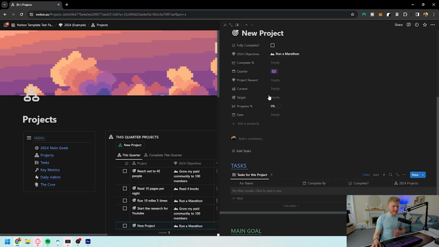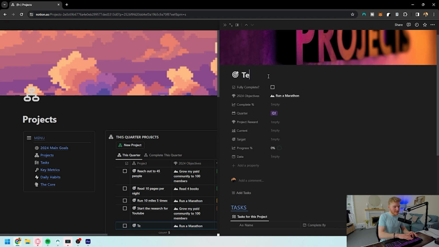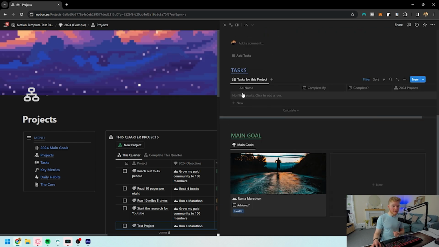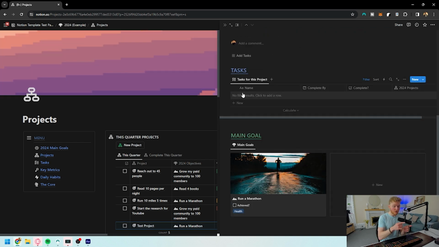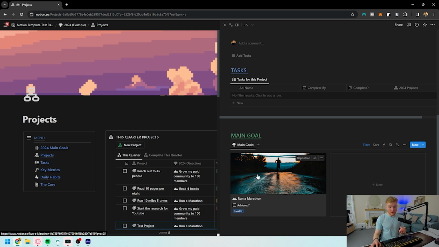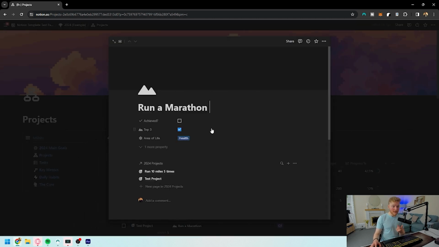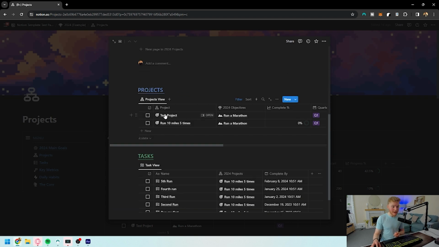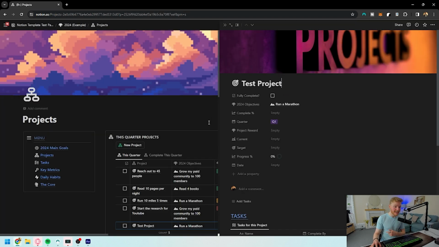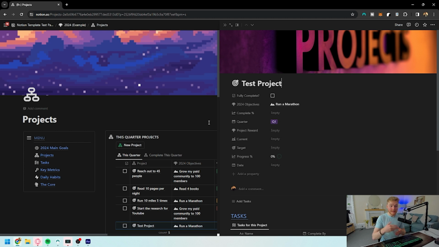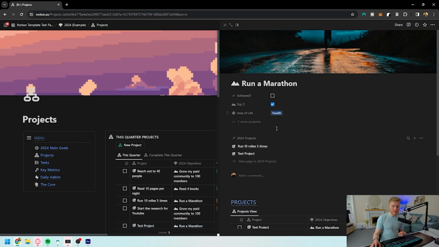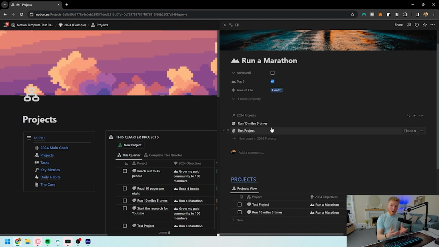But if we come back into this new project, and I'm just going to do a test project in here so that you can see it actually in working mode, you're going to be able to see all of the tasks that are related to this new project, and also click on the main goal whenever you want to see what this main goal actually is. And from here, we can see that the test project comes up and the test project is here. So again, I can open up the test project whenever I want to see what is going on, always being able to go back and forth from the things that we're achieving so that everything kind of works in unison.